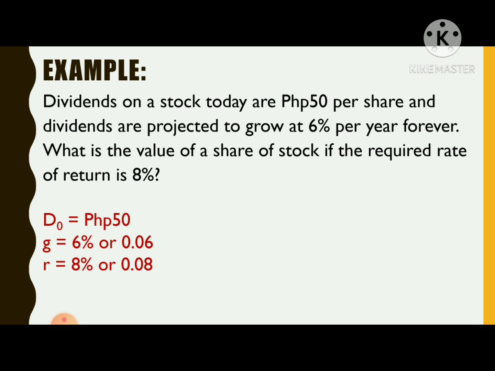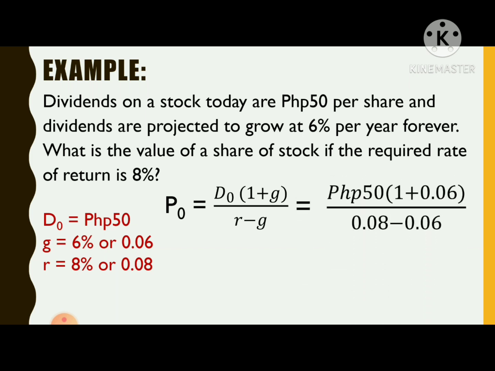So, the current dividend is 50 Philippine peso. The growth rate in dividends is equal to 6% or that is 0.06. And the required return on the stock is 8% or 0.08. So computing now for the stock price, substitute these values into the formula.